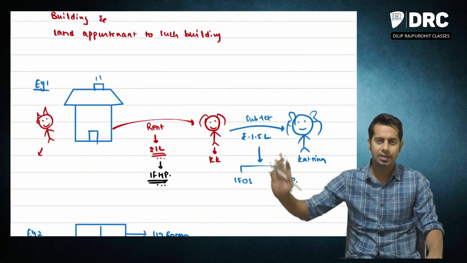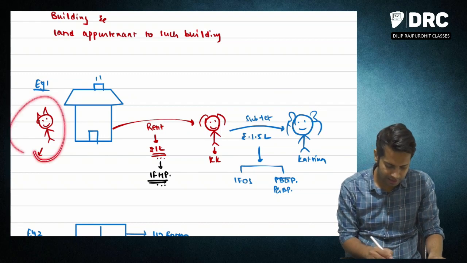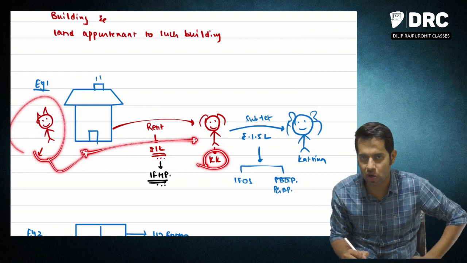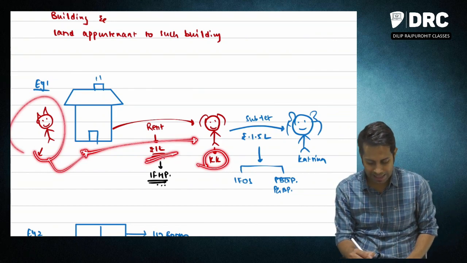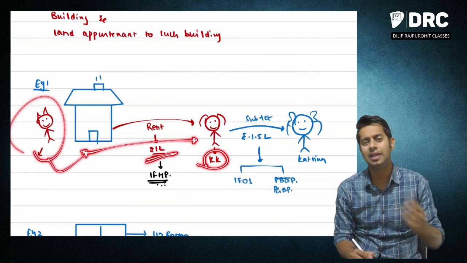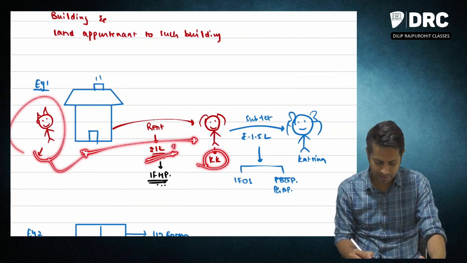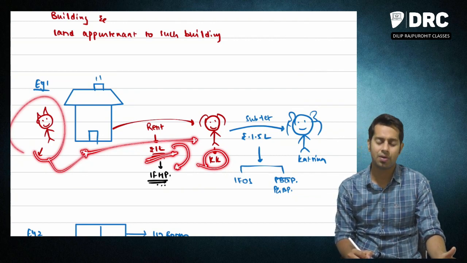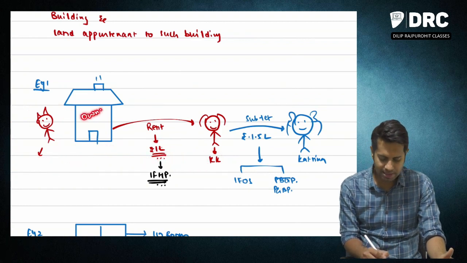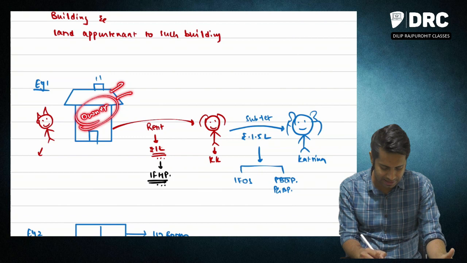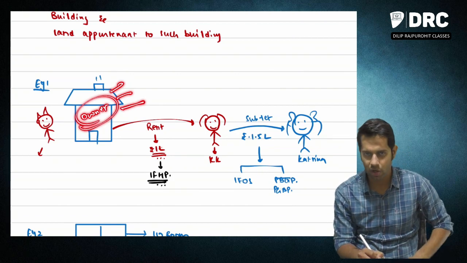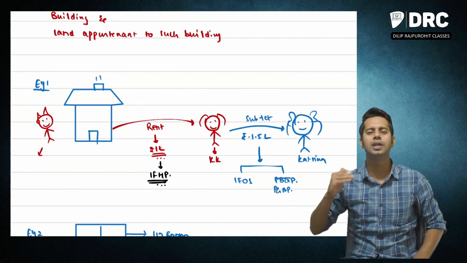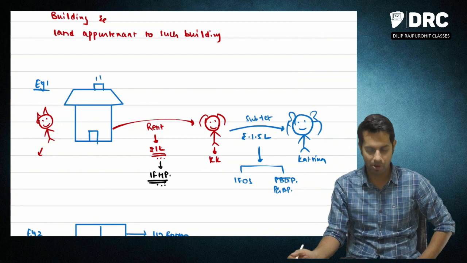Now let us take one example. Dilip has this house property. I have given this house property on rent to Karina Kapoor. So I am earning a total rent of 1 lakh rupees. Now where will this rent go? Under which head will it be taxable? It will be taxable under income from house property. Why, sir? Because Dilip is the owner of such house property. So I am giving a house property on rent to Karina Kapoor. Whatever rent I am going to earn will be taxable under the head income from house property.